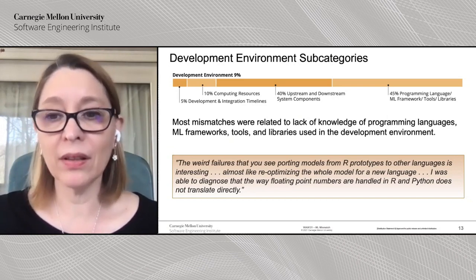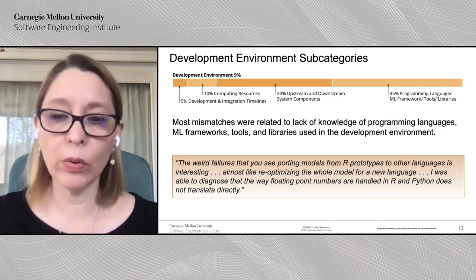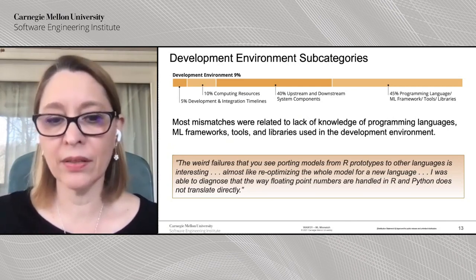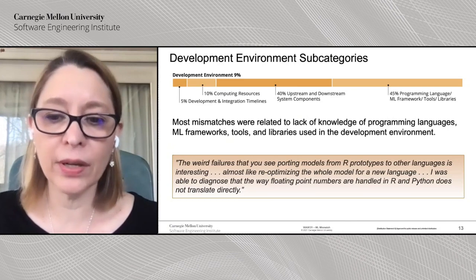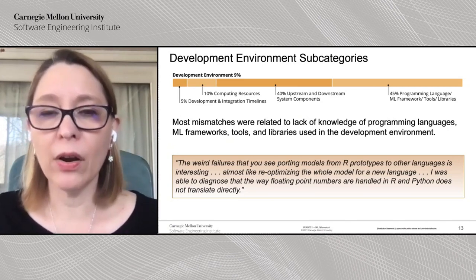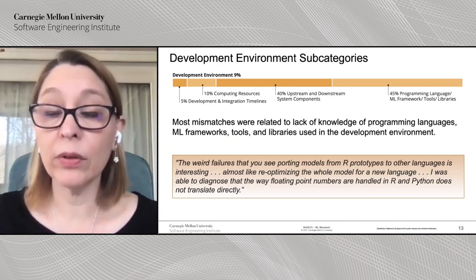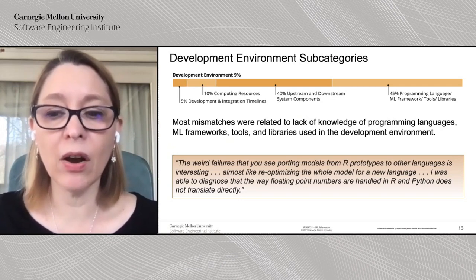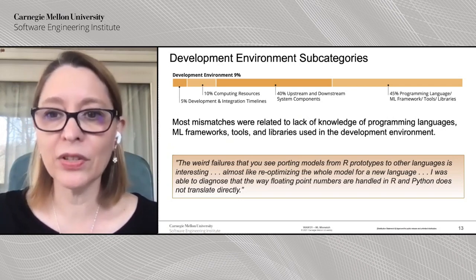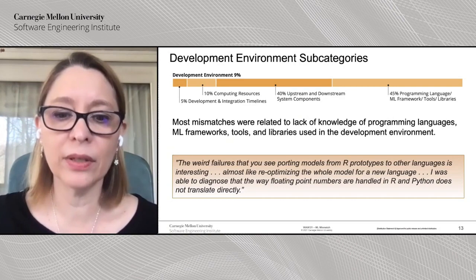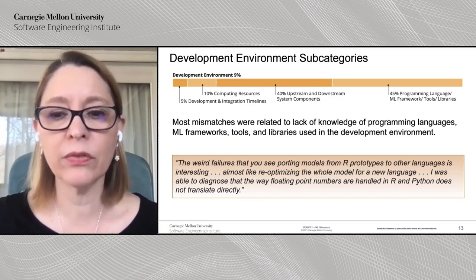And so a lot of the mismatches really had to do with just problems in the porting process, just because there wasn't enough information shared about what were the programming languages used, the tools and libraries and things like that. A very interesting example came up where the way floating point numbers were handled was very different in R and Python, and they were getting errors and they didn't understand why, and doing some troubleshooting, they realized it was a difference in libraries.